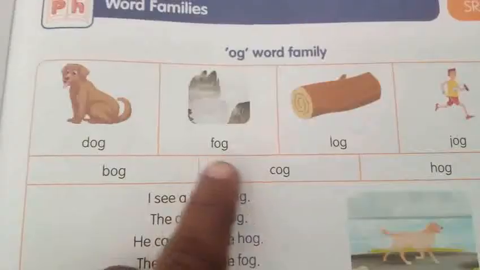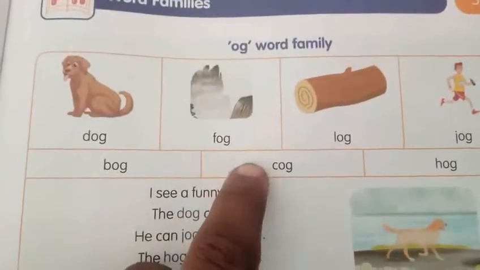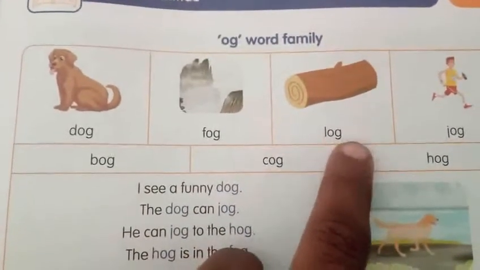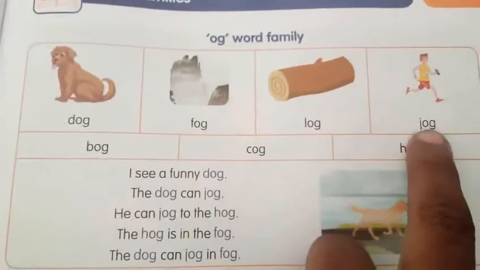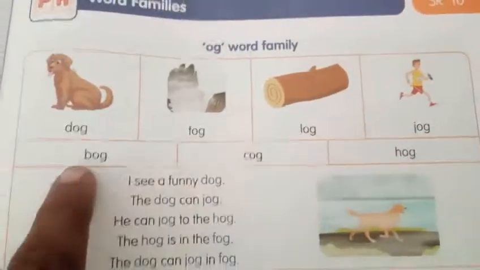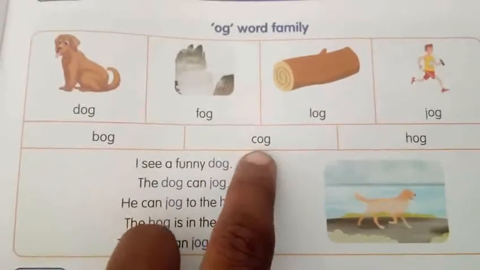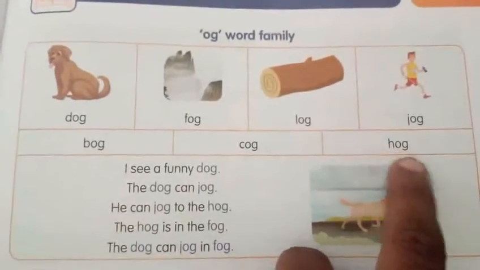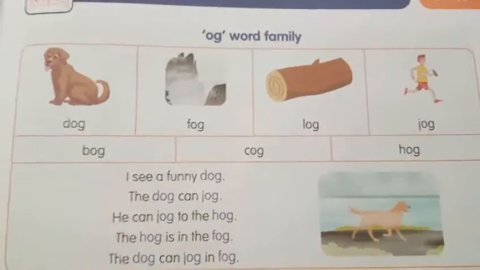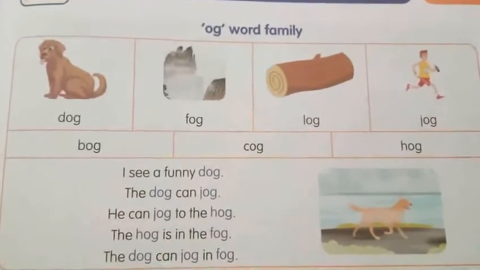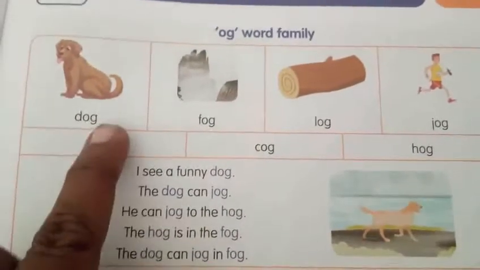D-og, dog. F-og, fog. L-og, log. J-og, jog. B-og, bog. G-og, gog. H-og, hog. Once again I will read this og word family. Dog.